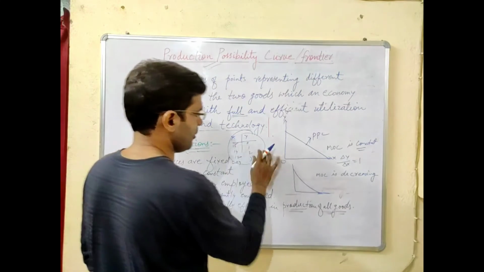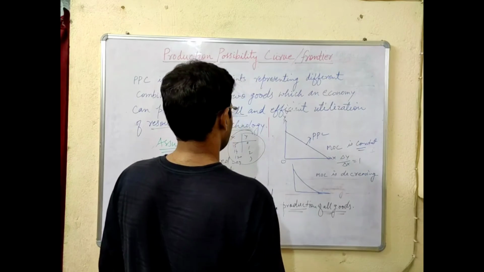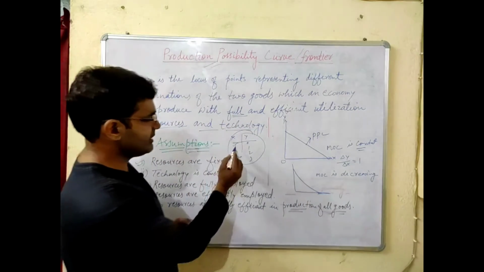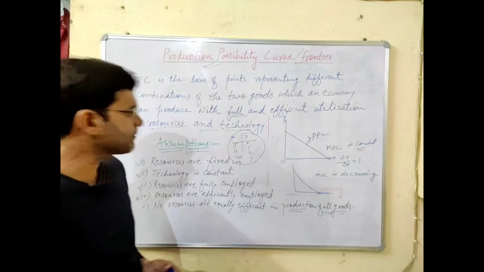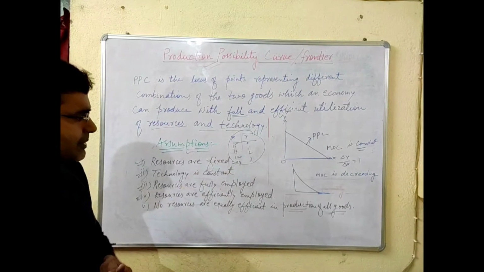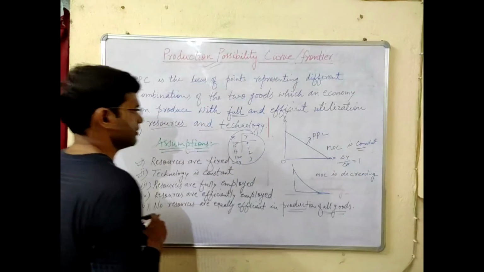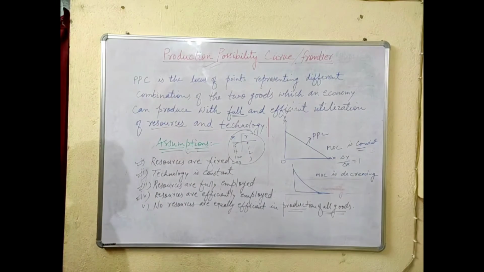Then the slope of the curve will be like this. As we see, it goes on diminishing as we are moving towards the Y commodity.